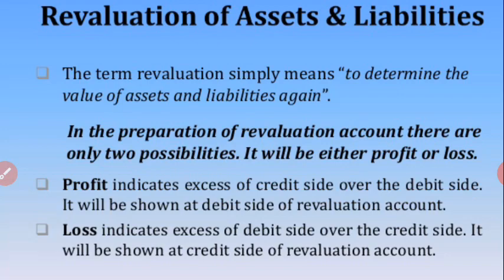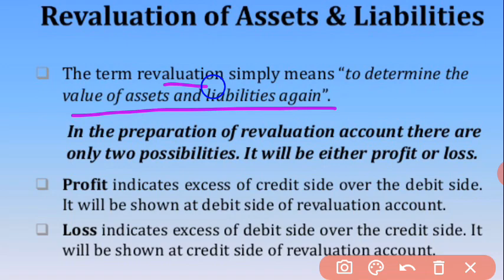The third adjustment is the revaluation of assets and liabilities, because when a partner retires, the assets and liabilities are also revalued. The term revaluation means determining the value of loss or gain at the time of the retirement of a partner. In the preparation of the revaluation account there are only two possibilities: either you will get a profit or you will get a loss.